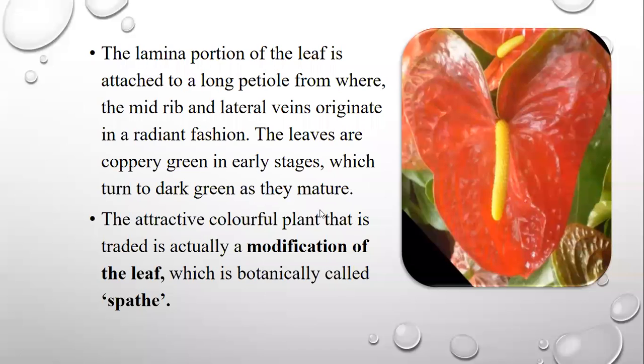The attractive colorful part is actually a modification of the leaf. So the flower is nothing but a modification of the leaf, which happens when it reaches maturity. This modified leaf is botanically called the spathe. The red portion you can see here is called the spathe. The modified leaf structure is called the spathe in Anthurium.